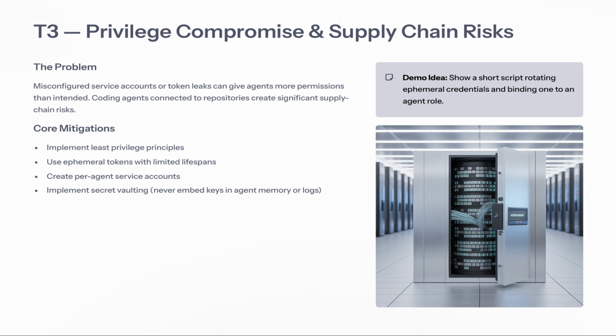To mitigate these dangers, it's essential to implement the principle of least privilege, ensuring that agents only have the access they absolutely need. Additionally, utilizing ephemeral tokens with limited lifespans can significantly reduce risk, creating dedicated service accounts for each agent and employing secret vaulting practices, where sensitive keys are not embedded in memory or logs, are also vital steps